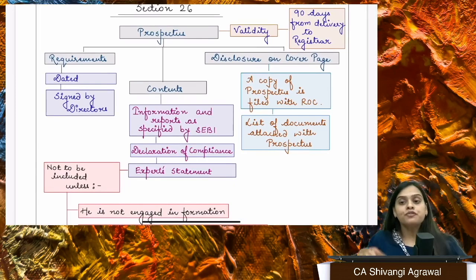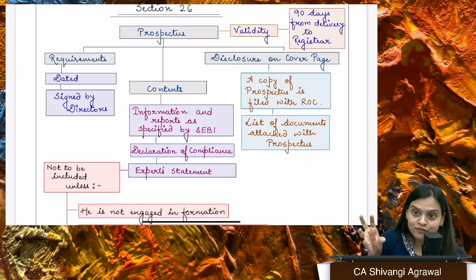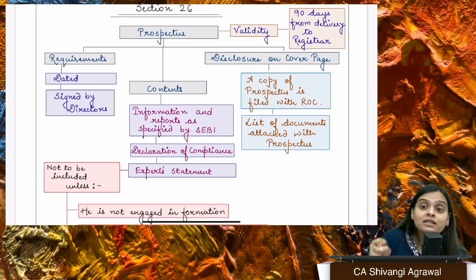Fine. So the first thing that it tells us, that every prospectus is going to be dated. So there must be a date on the prospectus, because prospectus also has a life. What is the life? The prospectus is going to be valid 90 days after a copy is delivered to registrar.